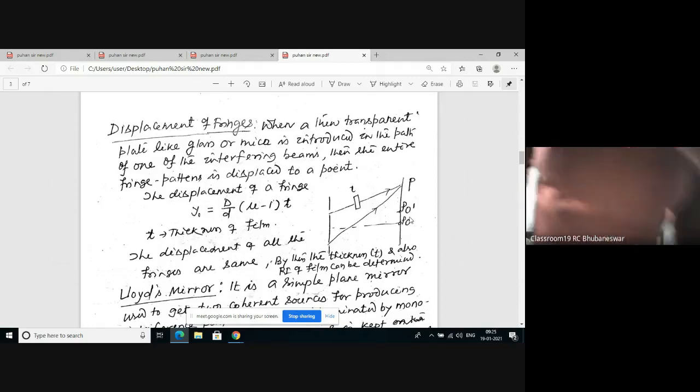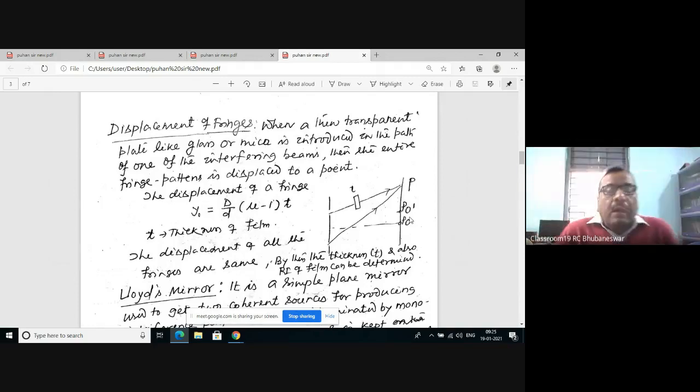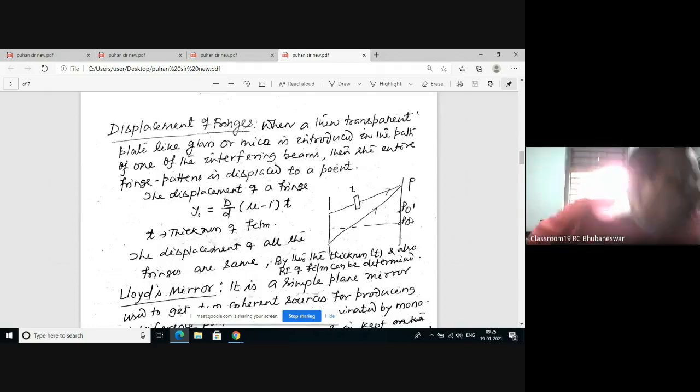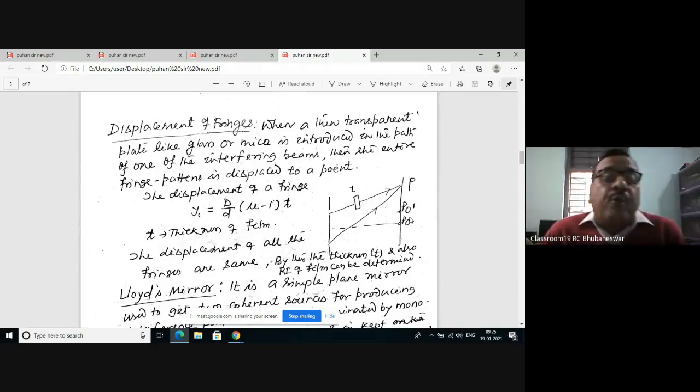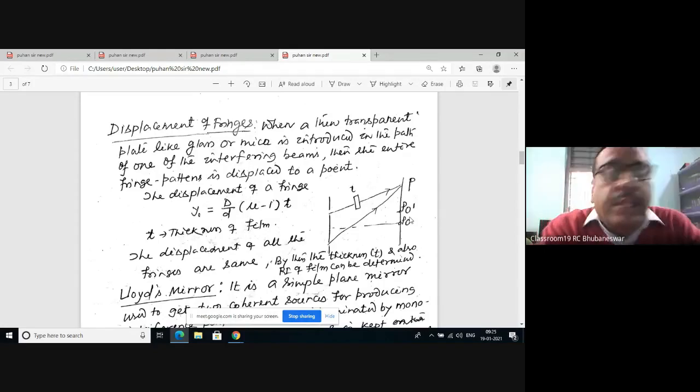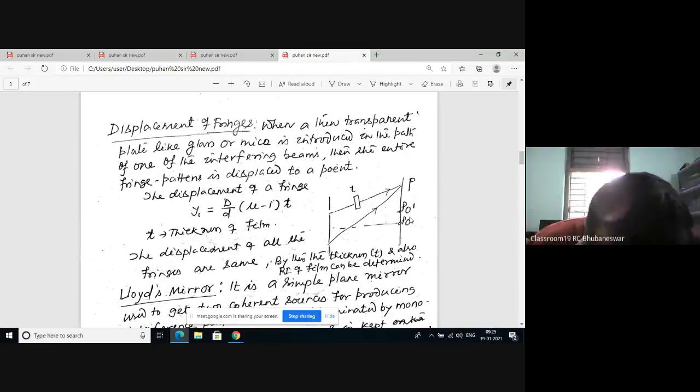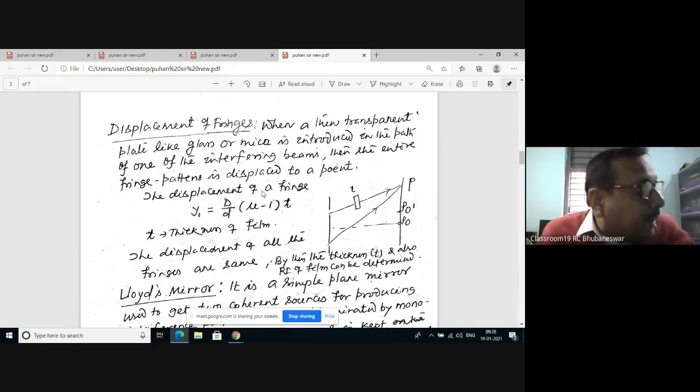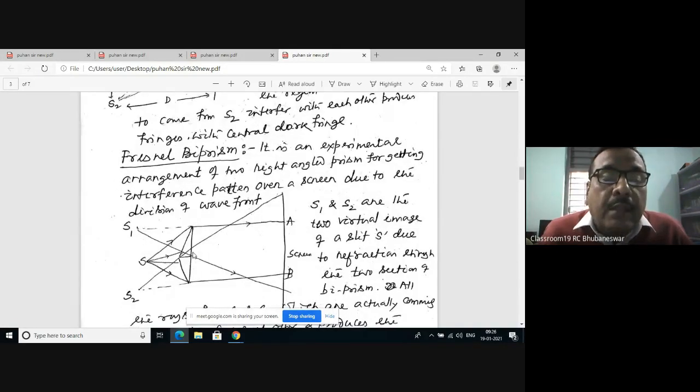Now let's come to another interference by division of wavefront. I have already told you that interference by division of wavefront is done by Young's double slit. Another arrangement is Lloyd's mirror and Fresnel biprism. You can also get interference patterns by division of wavefront using Lloyd's mirror and Fresnel biprism.